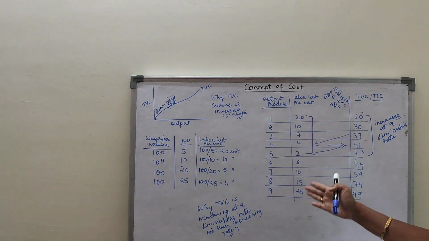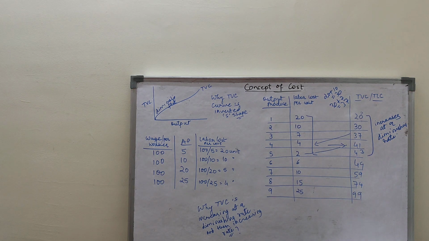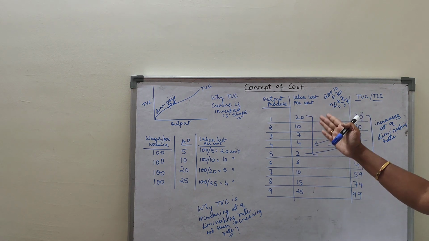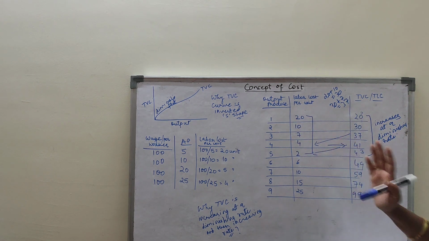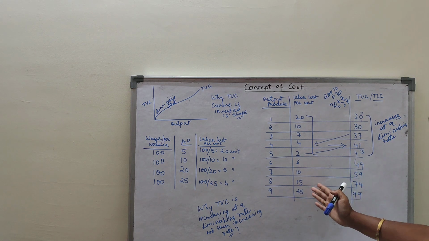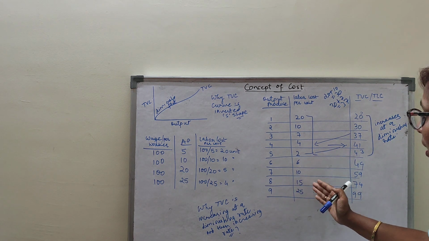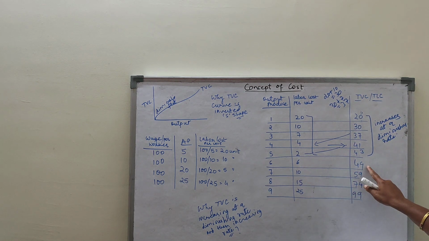I am adding more and more to the total. First I was adding less in total, incurring less cost for every additional unit of output. Now I am adding more in the total. For every additional unit of output, 43 plus 6 is 49, 49 plus 10 is 59. Likewise, my cost is increasing.